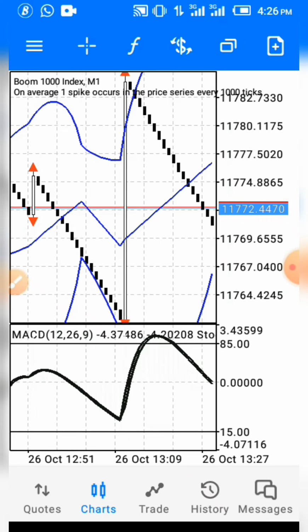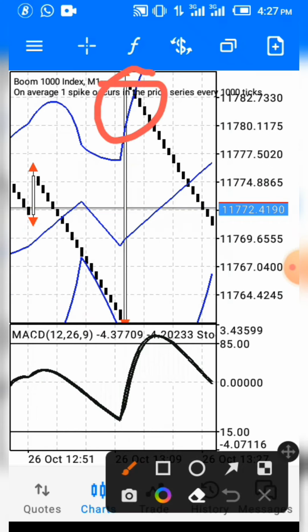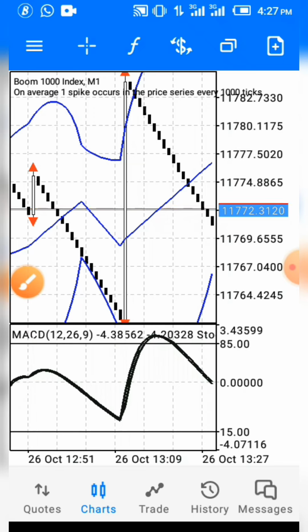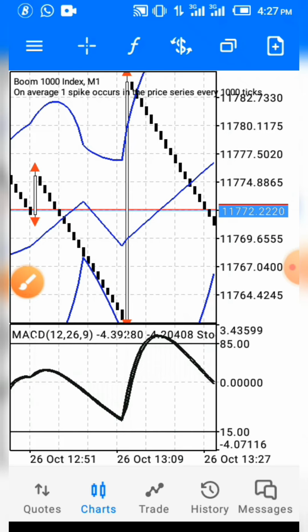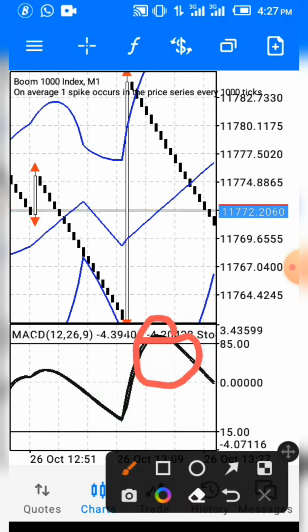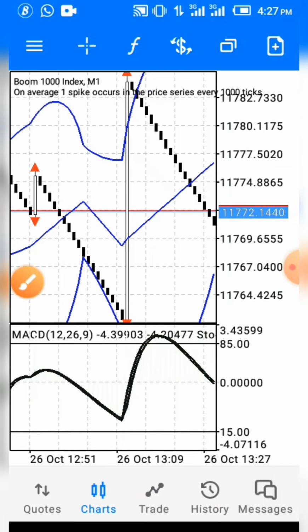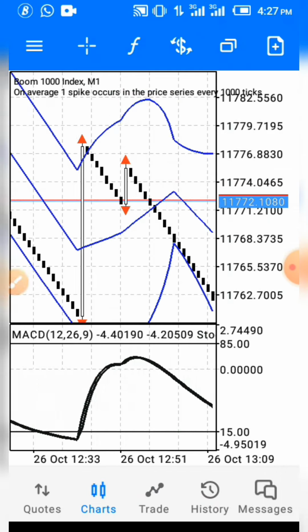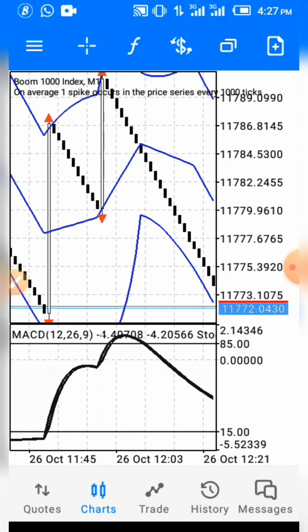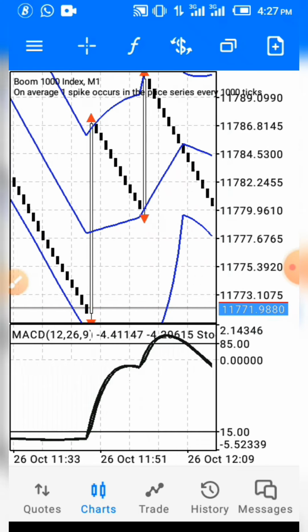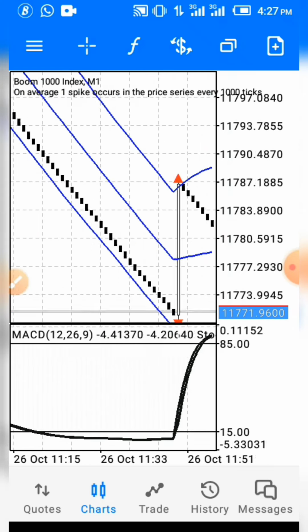You need to wait for a breakout. It needs to break out. If it doesn't break out, it means there is possibility of a spike. So just make sure it breaks out before you enter. Even if it gets to the overbought level right here and there's no breakout, don't enter. Wait for the breakout to happen. Take the trade you know is very profitable, that you know is well confirmed. You don't just take trades anyhow.